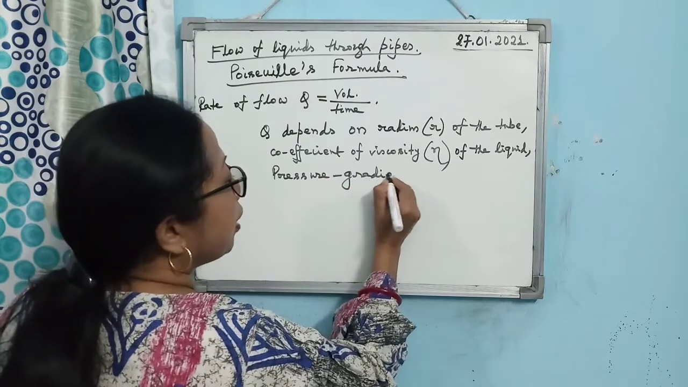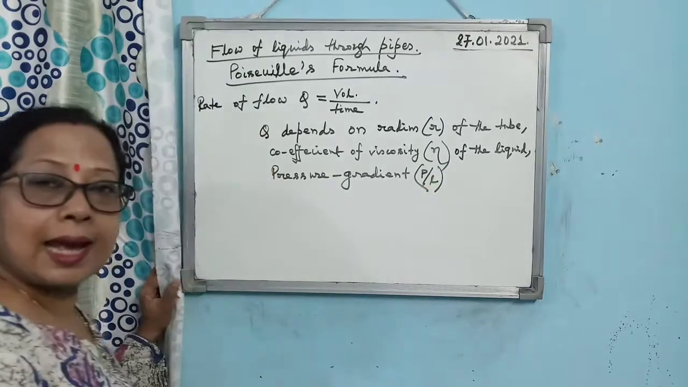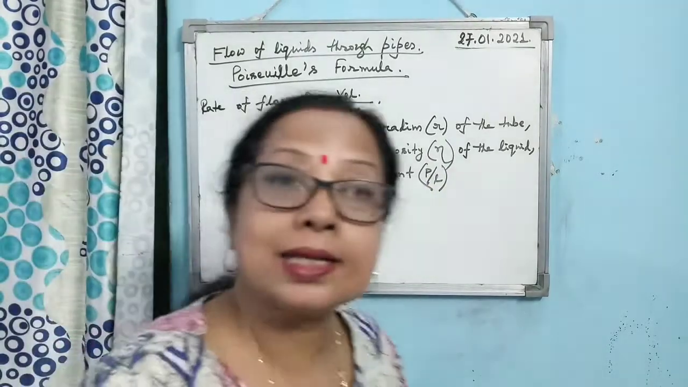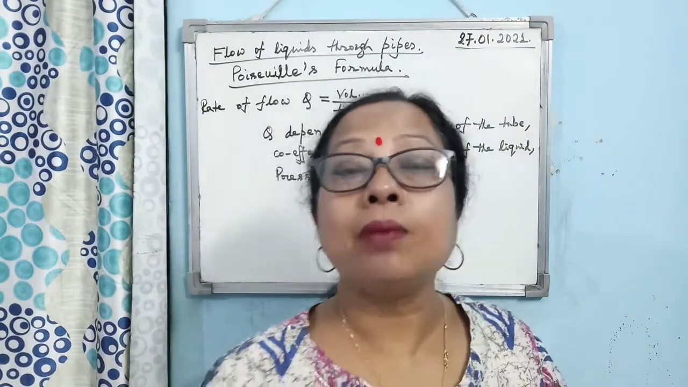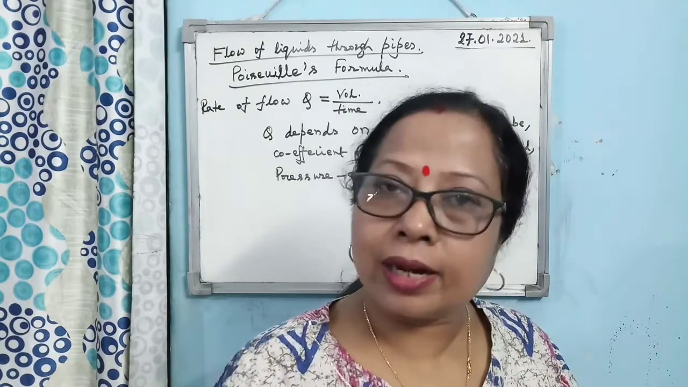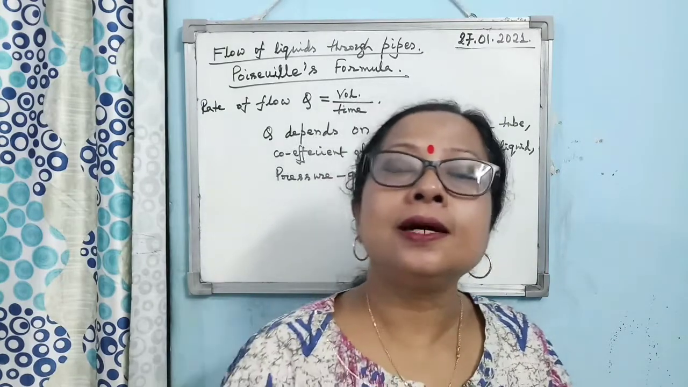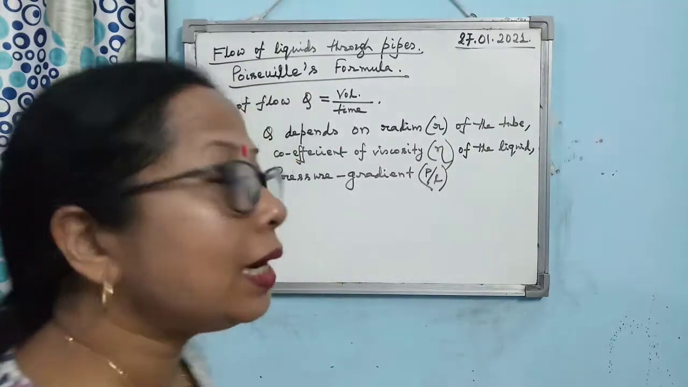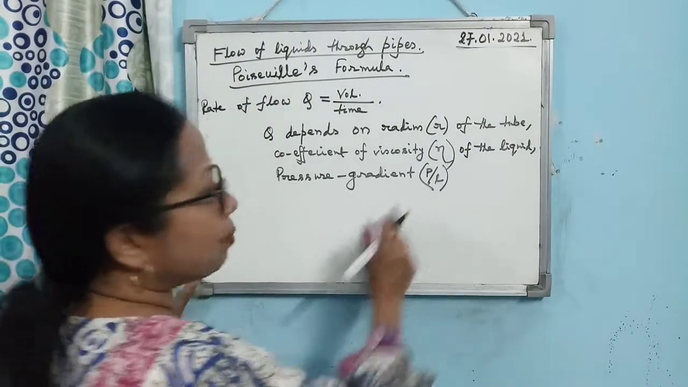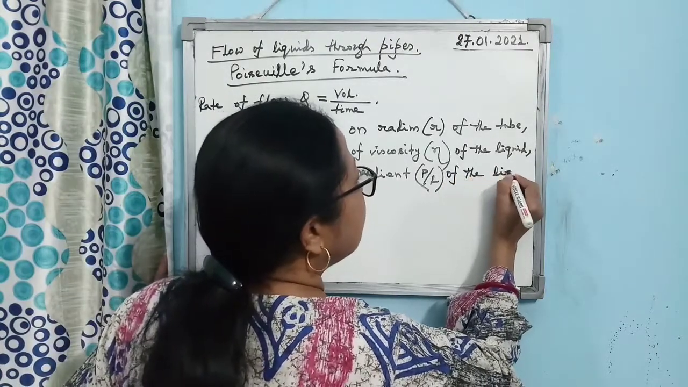Here lies the important concept. Pressure gradient means what? Pressure per unit length. Already, while discussing velocity gradient, I explained this in detail. What is the meaning of the term gradient? Gradient means per unit length. And one more point you have to consider, that length should be taken perpendicular to the direction of flow of the liquid. So here pressure gradient means pressure per unit length of the liquid.